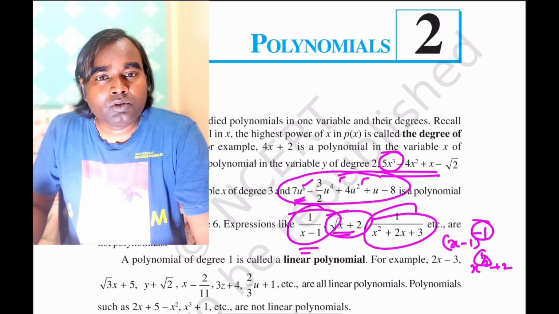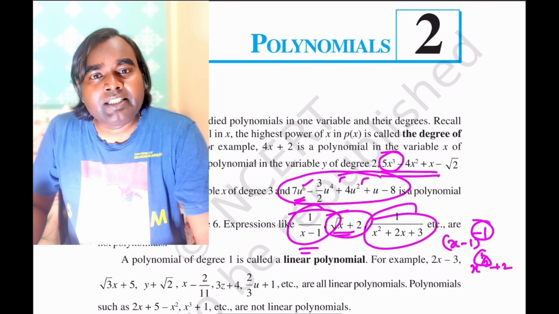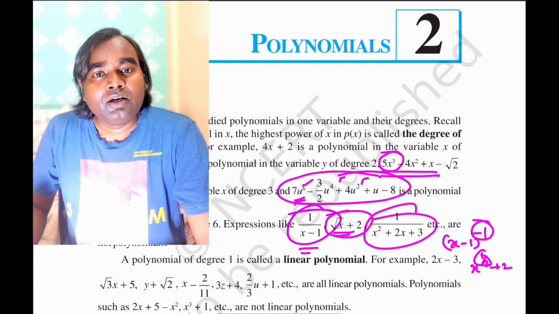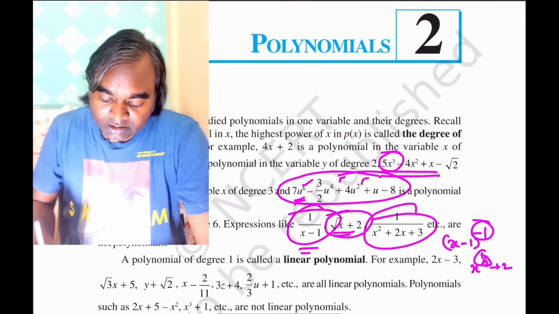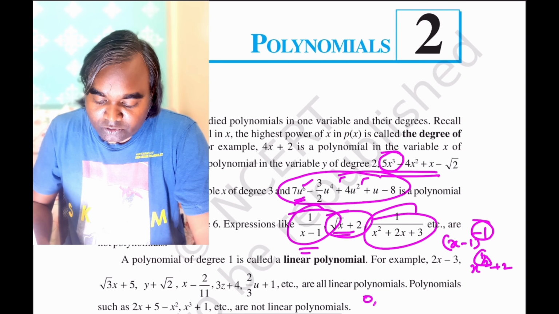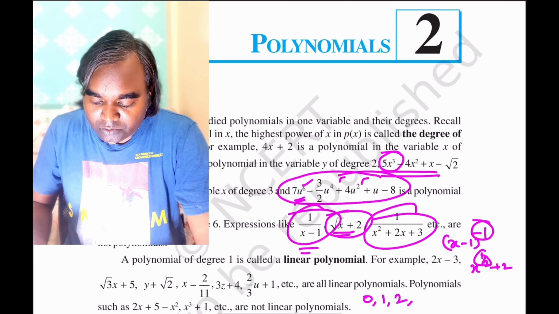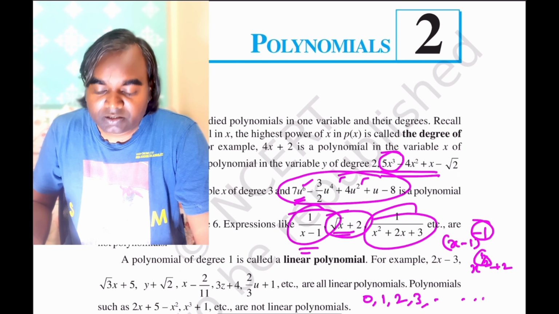So you know that for any algebraic expression to be a polynomial, its exponents must be whole numbers, that is, the power of the variable should be 0, 1, 2, 3 and so on.